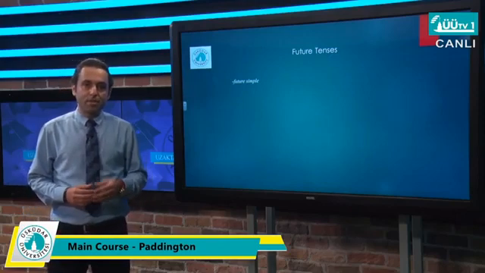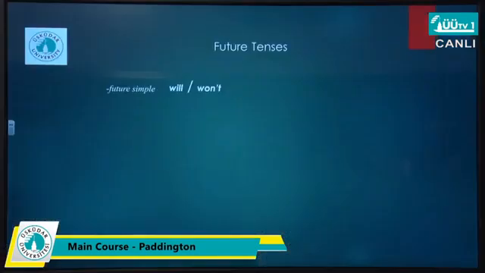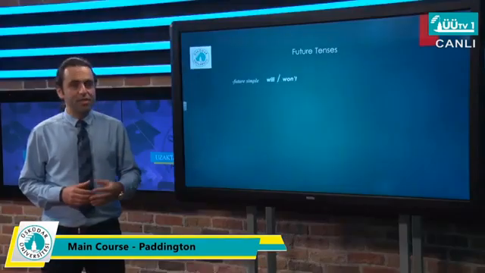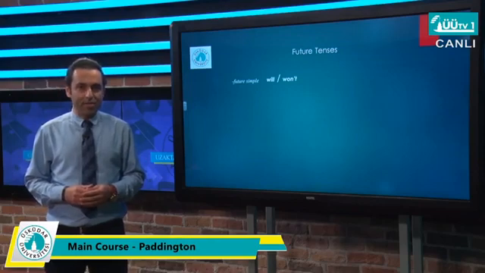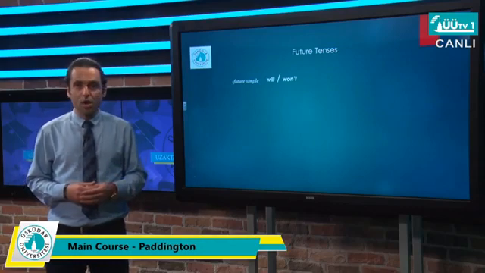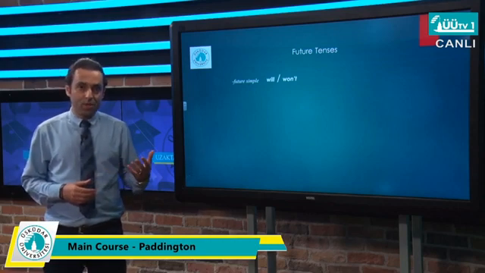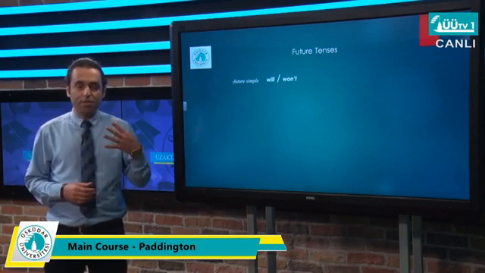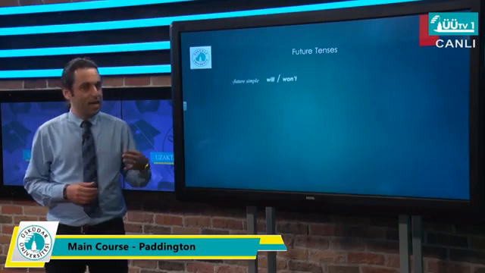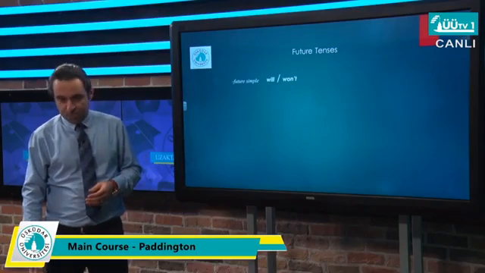In future simple, the structure starts by using will, or in negative form, won't. I kindly remind you that the pronunciation of W in English is "we", which is different from V, which is "ve". So, will and won't. Normally, when we want to talk about the future by using will, we are looking for 4 different categories, and we want to focus on them step by step with some examples.